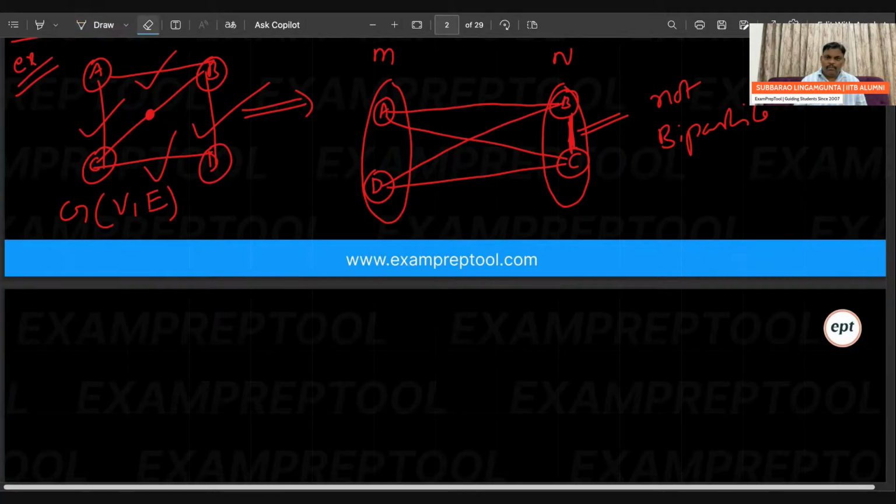It is not a bipartite graph. It is not a bipartite graph.